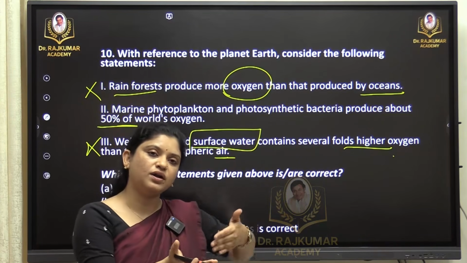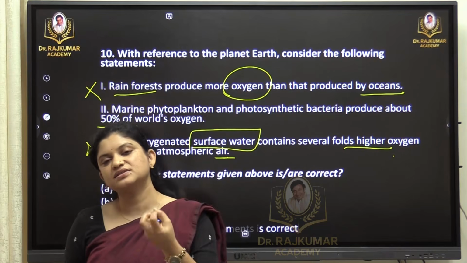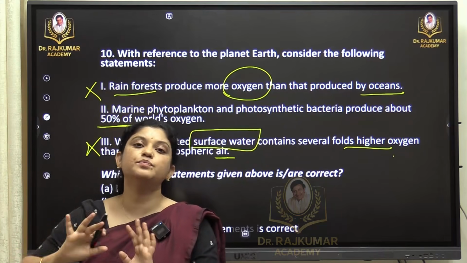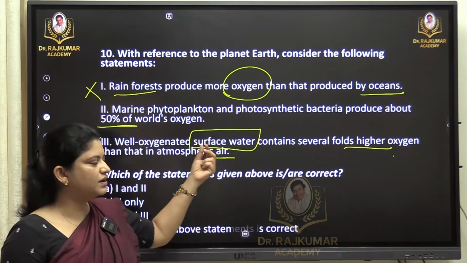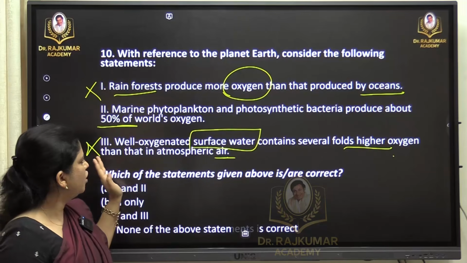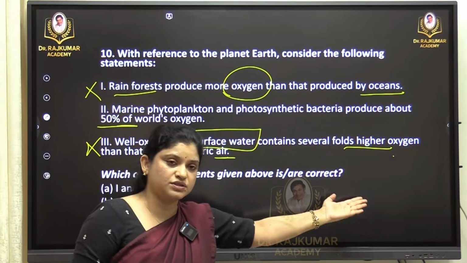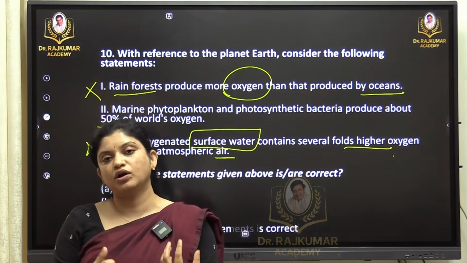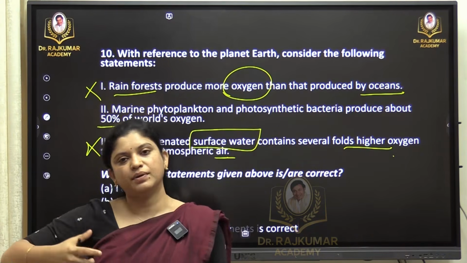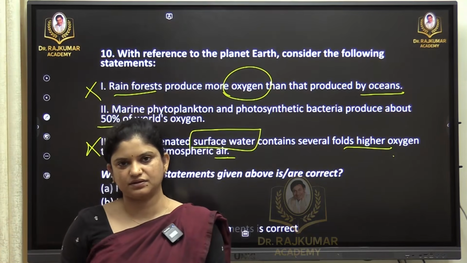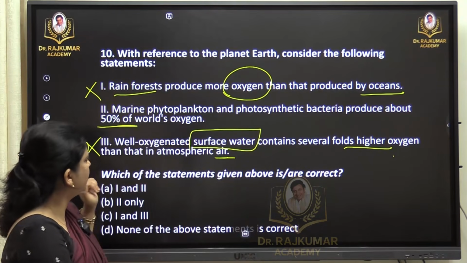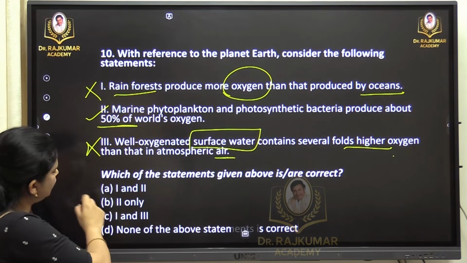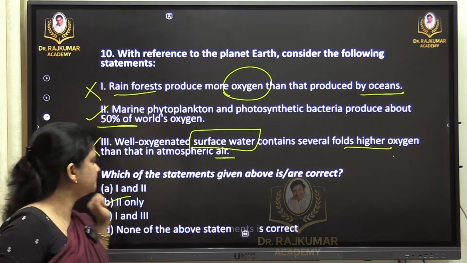So when we compare water and air as two different media, air has more capacity to hold oxygen, because the very source of oxygen lies in the atmosphere, a simple logic. Even though they might have used different words to confuse, like well oxygenated surface water contains more oxygen, however well oxygenated it is, remember water has lower capacity to hold oxygen but air has more capacity. This is the factual aspect, a general science aspect. So this statement is incorrect, the second statement is right, so we go for option B, 2 only is the right answer.